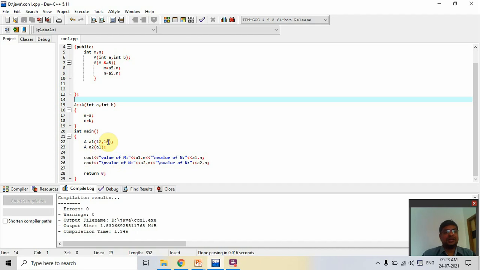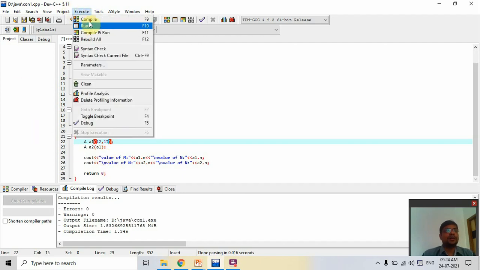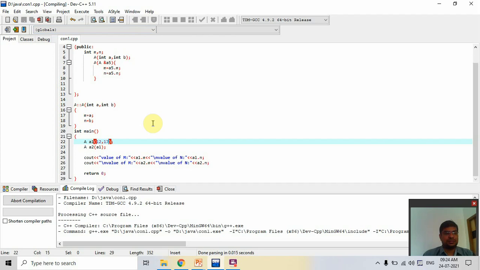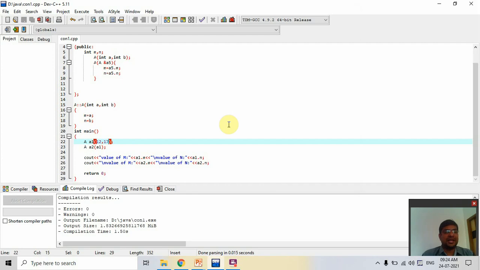Now we check that if we change the value here, the value of a2 is automatically changed by the compiler. So the value is automatically changed. So an object is passed as a parameter in this constructor. So this type of constructor is called the copy constructor.